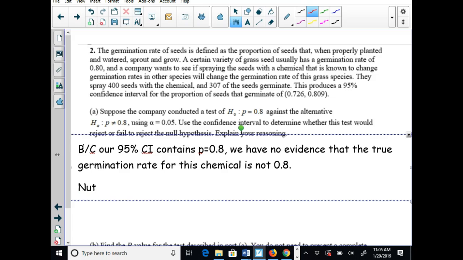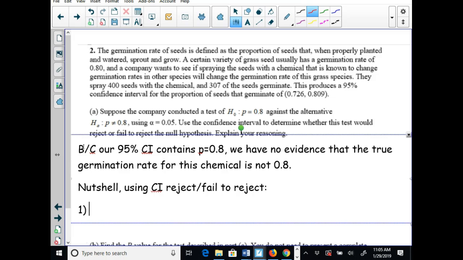In a nutshell, when you are using a confidence interval to reject or fail to reject, here's what you need to do. You need to look at your confidence interval. If the interval contains your null hypothesis, we fail to reject the null hypothesis.